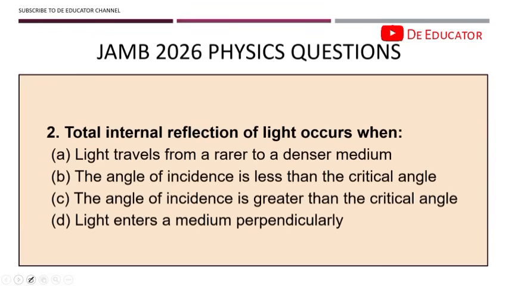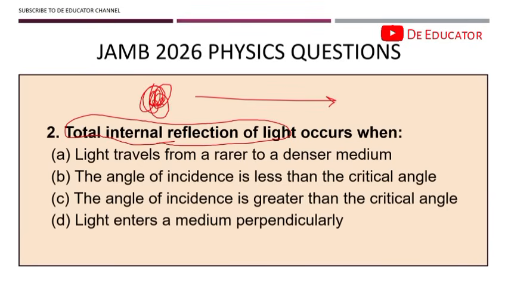Question 2. Total internal reflection of light occurs when... If you take note of this question, the reason why total internal reflection occurs is when light travels from a denser to a less dense medium, and the angle of incidence exceeds the critical angle. Just take note of that. When light travels from a denser medium to a less dense medium, the angle of incidence is greater than the critical angle.